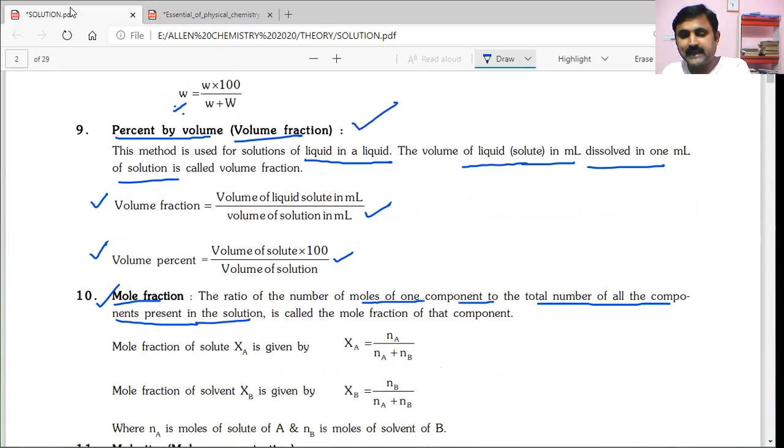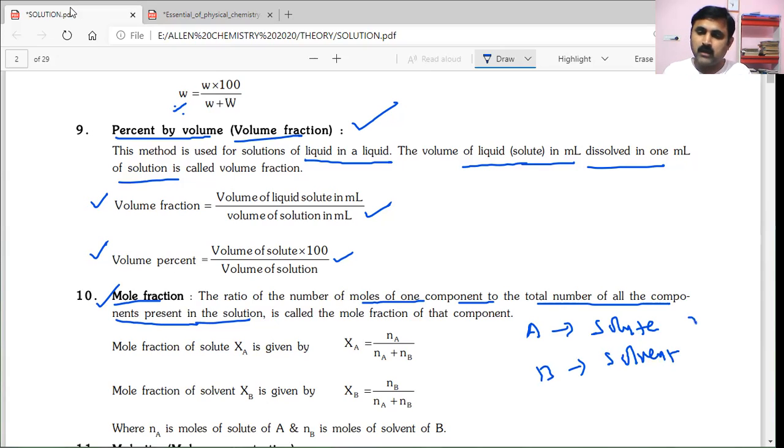For example, if you take A and B, A is a solute and B is a solvent in a binary solution. Then the number of moles of A can be indicated with small na, and the number of moles of B with nb. The total number of moles of solution is equal to na plus nb. So if you want to find the mole fraction of solute, then Xa can be written as na by na plus nb.